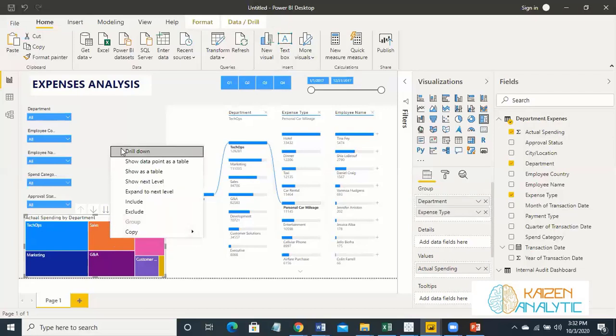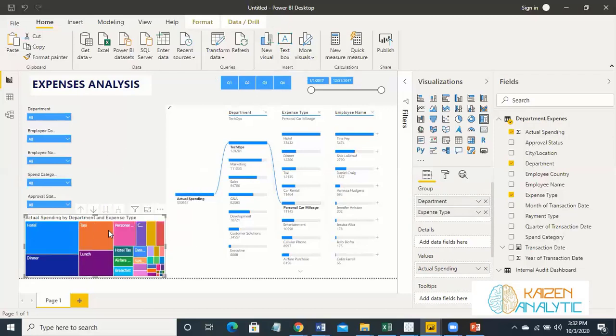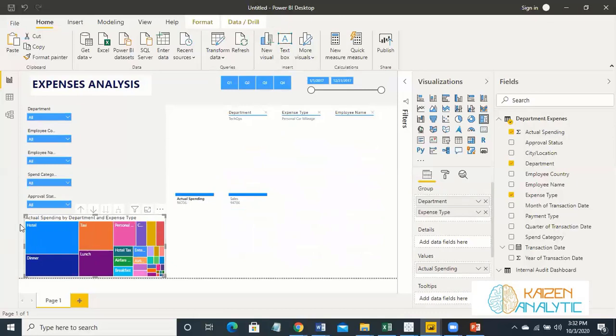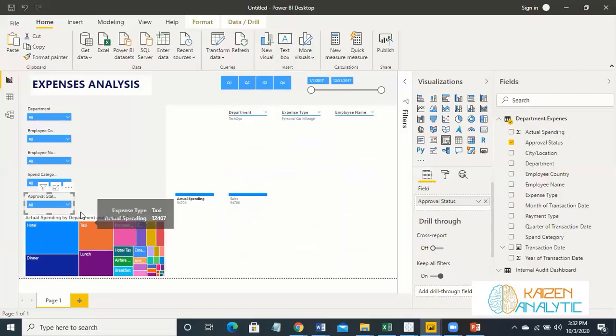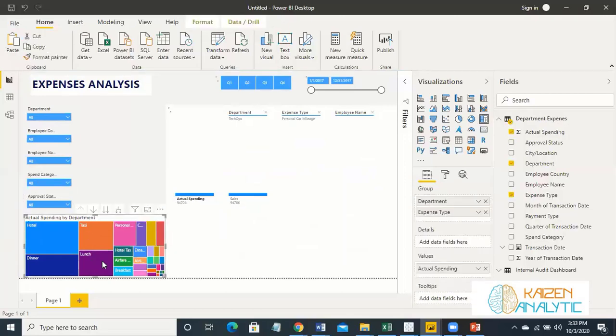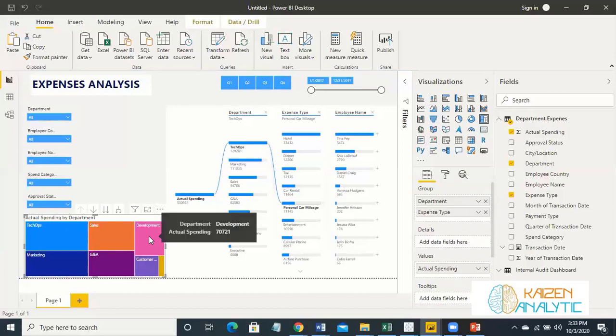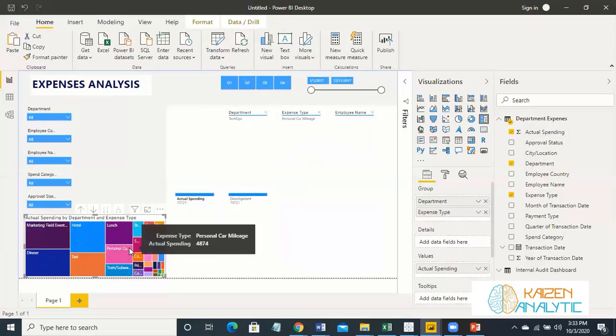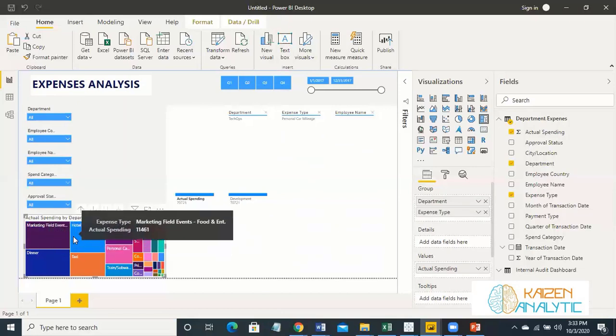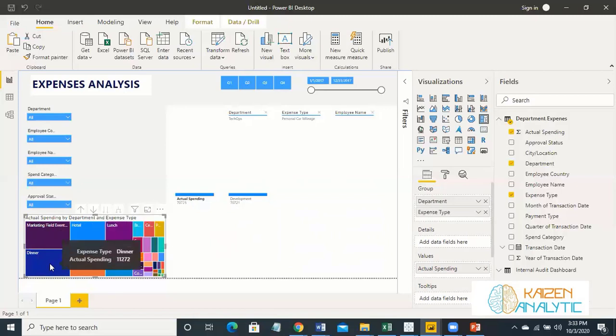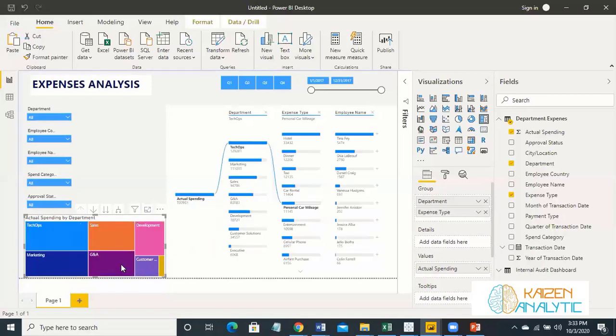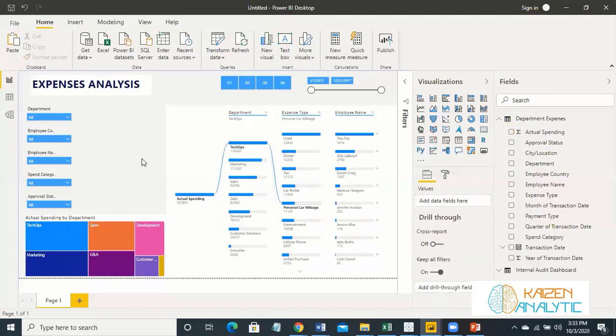So click over here, click on this drill down, and now it is showing that total expenses are on the higher side as far as sales are concerned. You can drill up and you can go in the department and just drill down in departments. So in the development sector, market field events and dinner are on the higher side. So you can slice and dice according to your requirements.